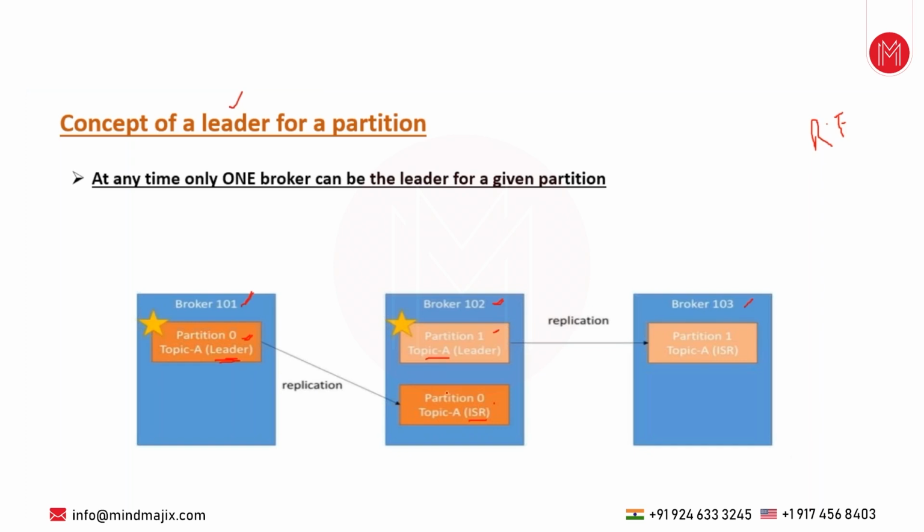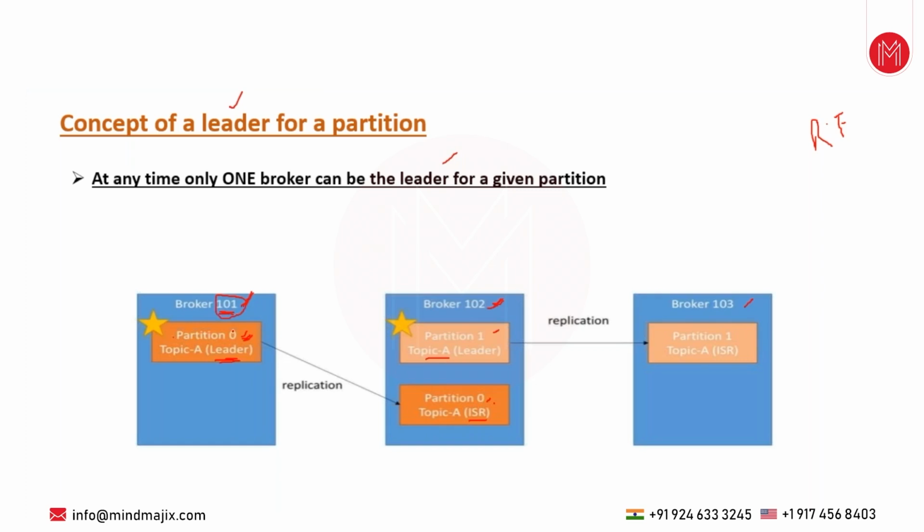Now see, at any time, one broker can be the leader of a given partition. For example, for partition 0, one copy is in 101 and one copy is in 102, so partition 0 is now in 2 brokers. In this case, 101 has been decided: okay, you become the leader.